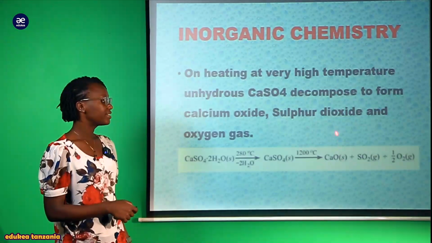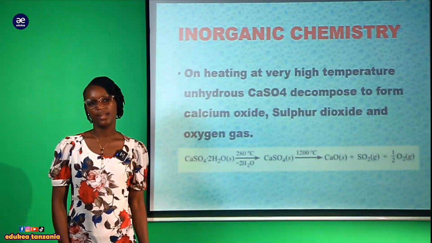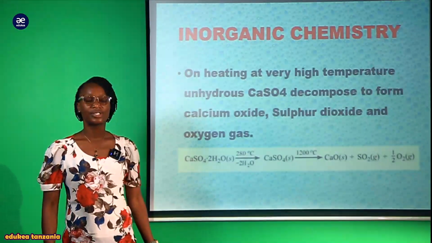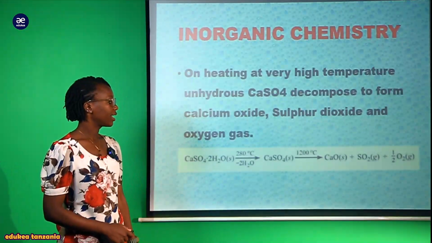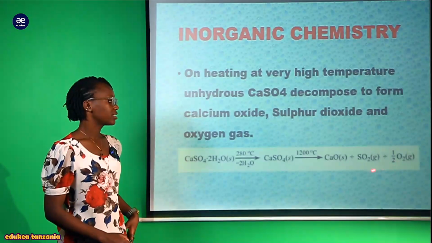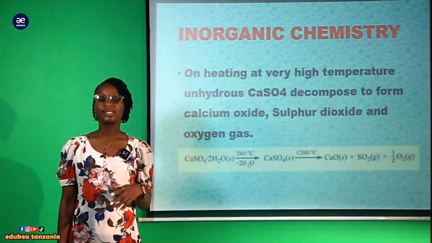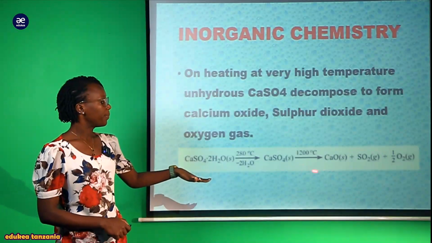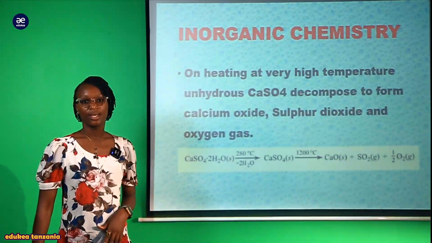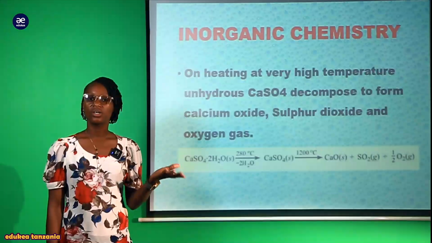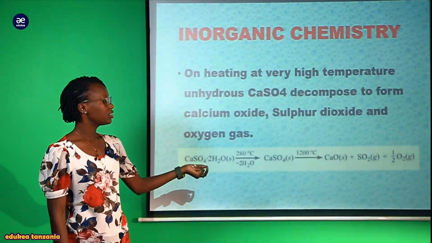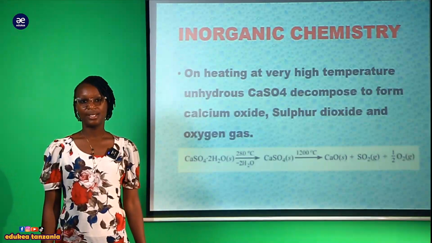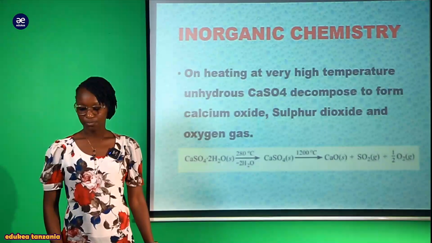The sulfate of calcium which is anhydrous. Now at this high temperature it decomposes again. On heating, at a higher temperature of 1200 degrees Celsius, it decomposes into calcium oxide, sulfur dioxide gas, but also we are releasing oxygen gas. So you will see that we are preparing the calcium oxide. Our main target is to prepare the oxide of the metal. So here we have the calcium oxide, which is a metal oxide, a compound that has been prepared.